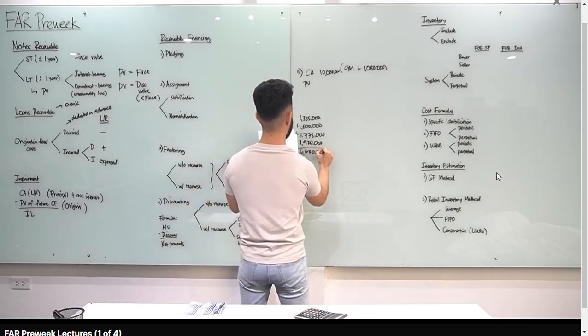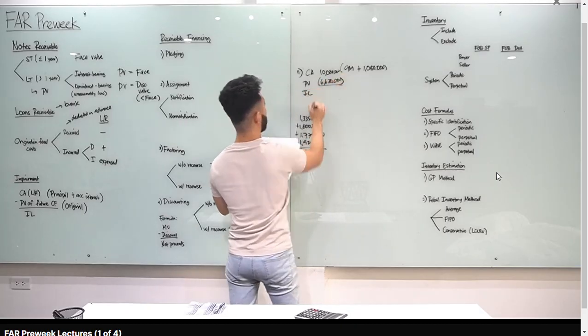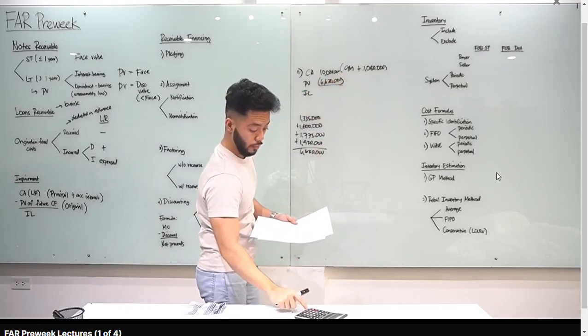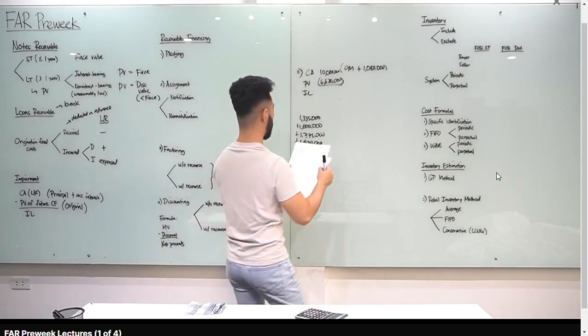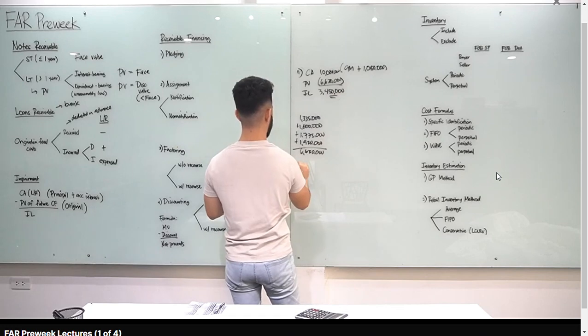This is the present value of future cash flows: 6,630,000. The difference between the two is the impairment loss, 10,080,000 minus 6,630,000, which is 3,450,000. Impairment loss natin, letter B, 3,450,000. Let's go to number 12.